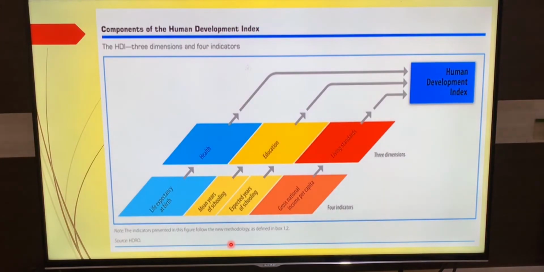Now this picture will help you see what indicators are taken and how we estimate them. We spoke about three important things to be considered: health, education and living standard. Health we estimate through life expectancy. Education, as I told you, has two basic factors. And the next one is living standard, which is estimated through per capita income.